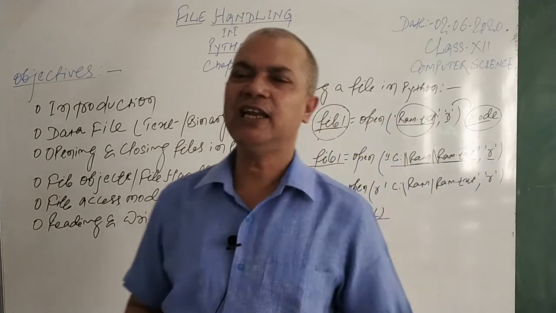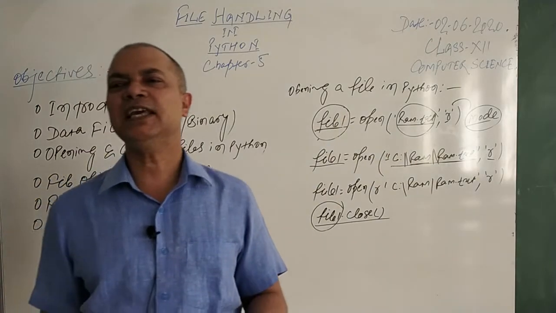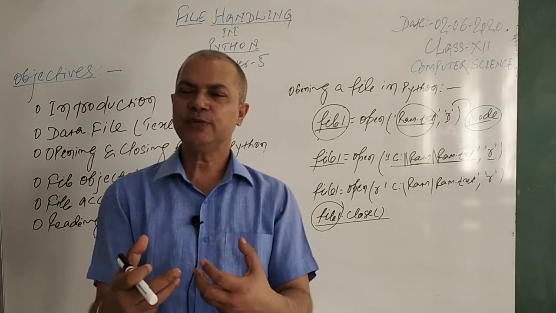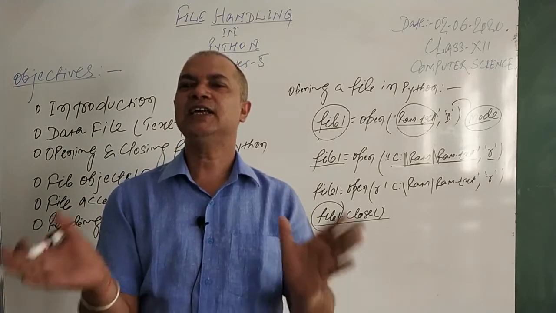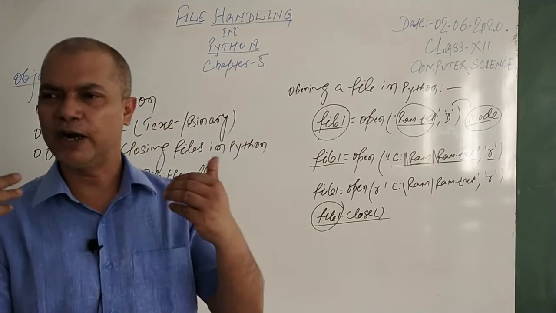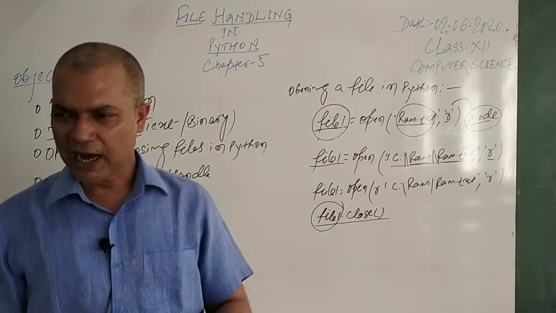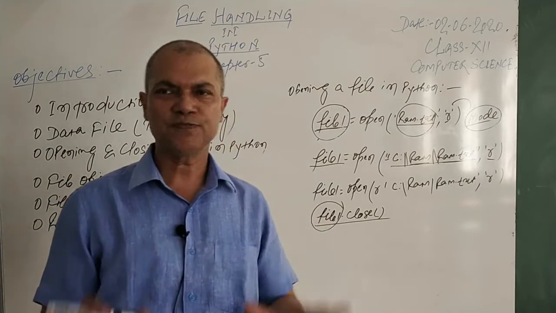So what is file handle or what is file object? File object is simply a link that is associated with your file once you open a file by the open method and store the reference of it. So further, if any operations are required to be done on that file, you can do it simply with the help of the object name. I hope it's fine.